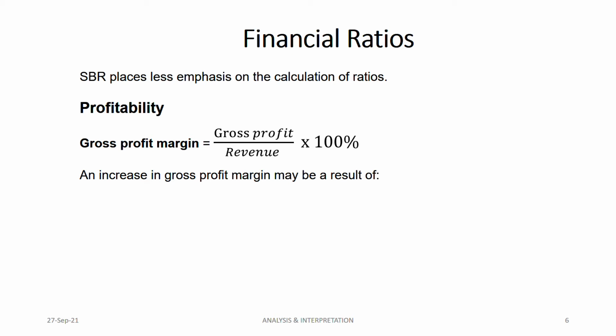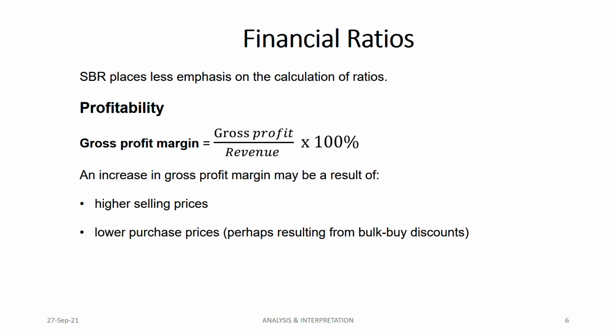If your gross profit margin increases from year to year, or is higher than the other year (mostly they will give you separate years, 3 years or 2 years, it does not matter), it could be the result of three things. Number one, higher selling prices. Maybe your selling prices this year are higher, which increases your gross profit margin. Second, lower purchase prices. Maybe you are buying in bulk, so you are getting a heavy discount, and because of that your purchase prices reduce. Third, a change in the sales mix, the way you are selling a product, the price and the quantity you are changing.